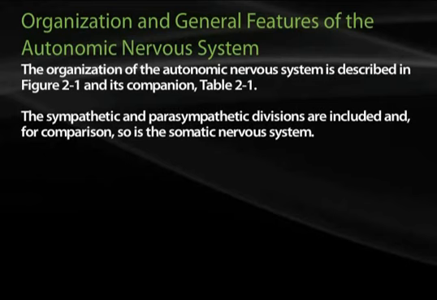The organization of the autonomic nervous system is described in Figure 2-1, which is also found on page 46 of your book, and there is a companion table, Table 2-1, found on page 47 of your book. The sympathetic and parasympathetic divisions are included, and for comparison, so is the somatic nervous system.